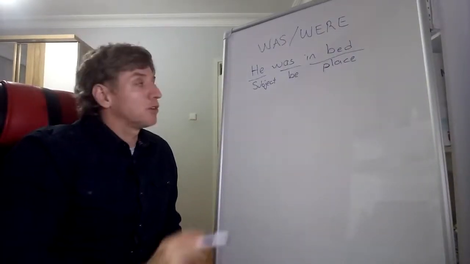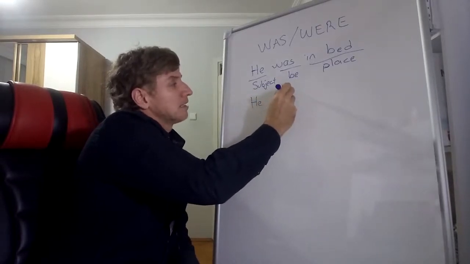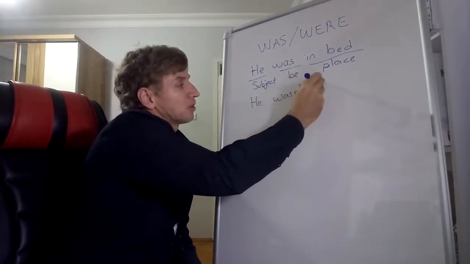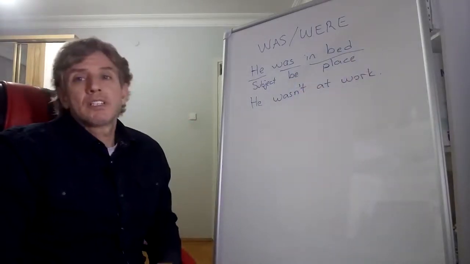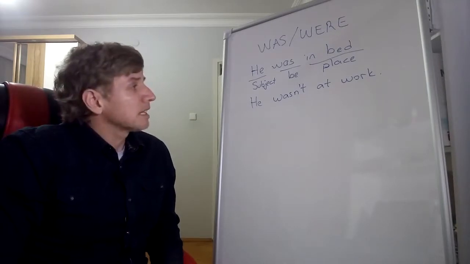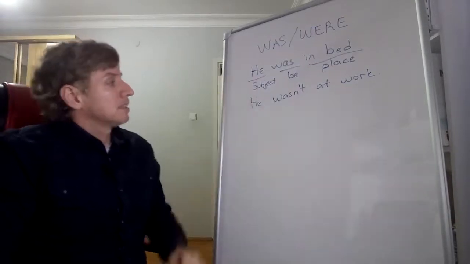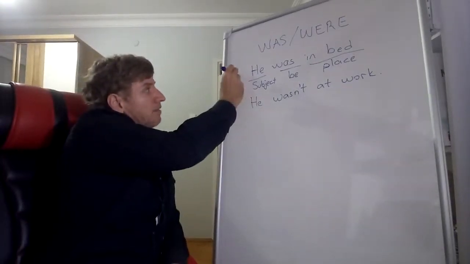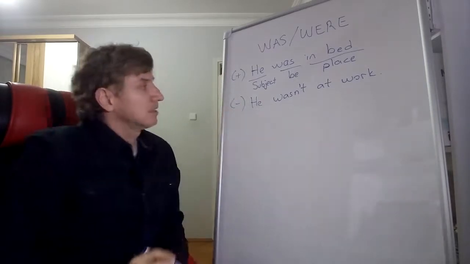He wasn't at work. He wasn't at work midnight last night. He wasn't at work at midnight last night. He was in bed. This is an affirmative sentence and this is a negative sentence.